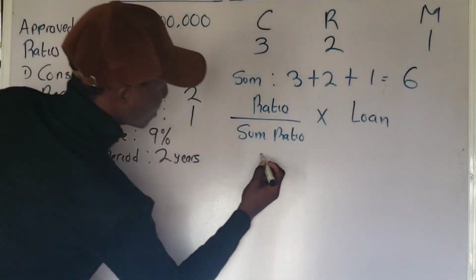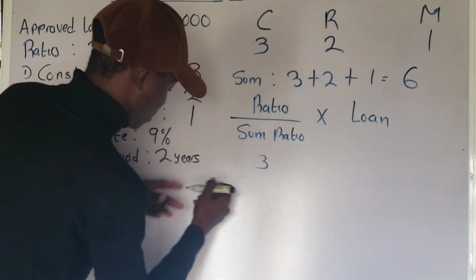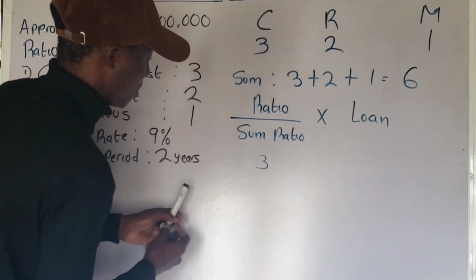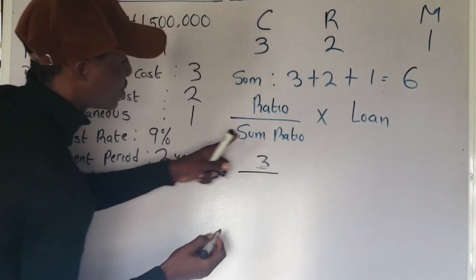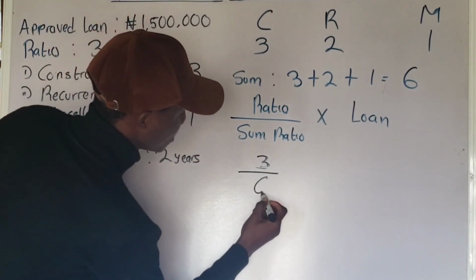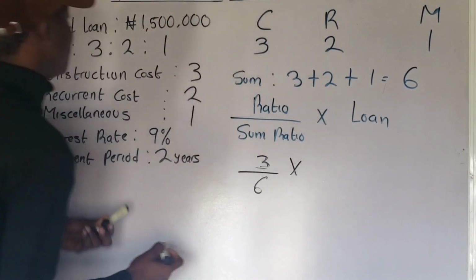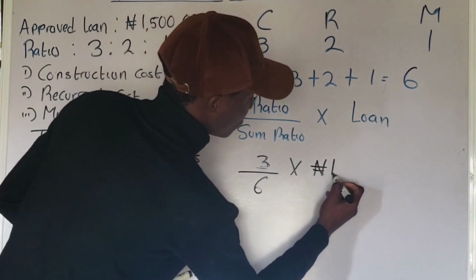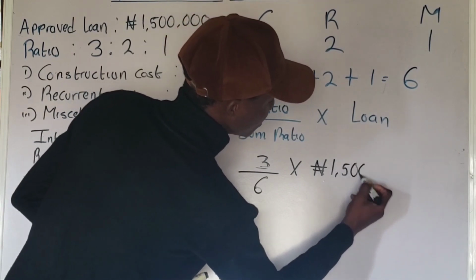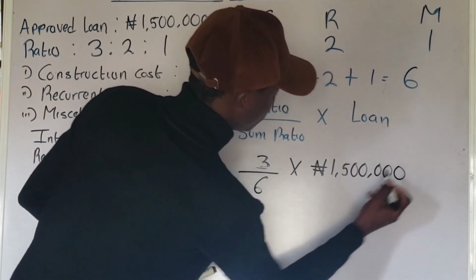So we are going to have 3 all over the sum of ratio, that is all over 6, multiplied by the approved loan. The approved loan is 1.5 million naira, that is 1,500,000 naira. Do you understand?